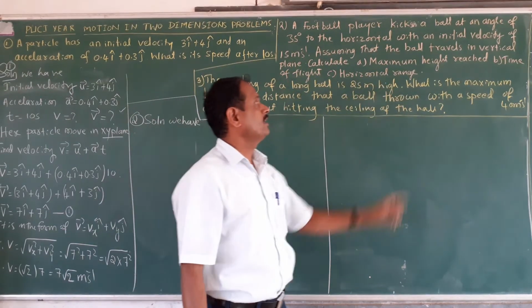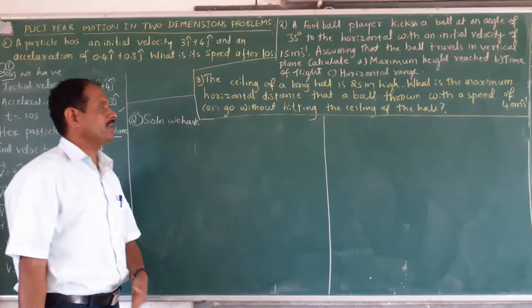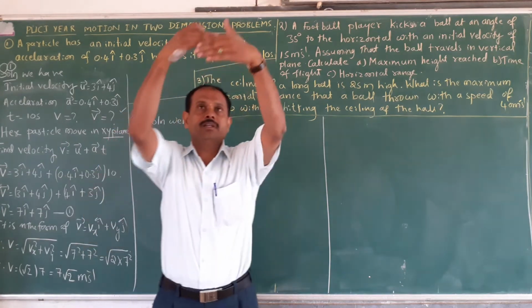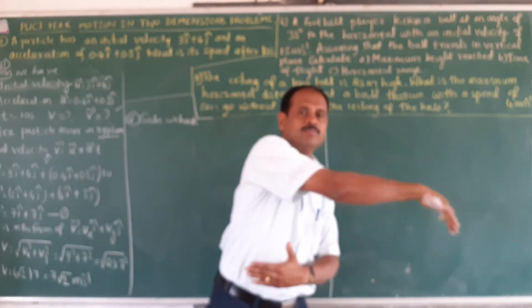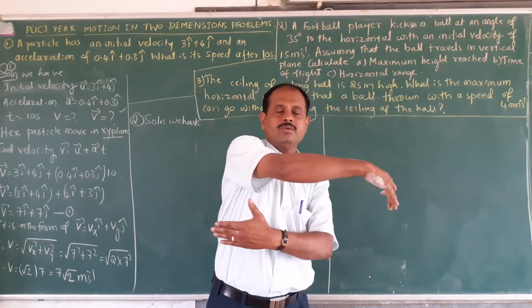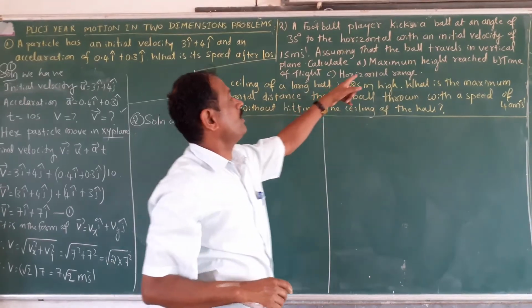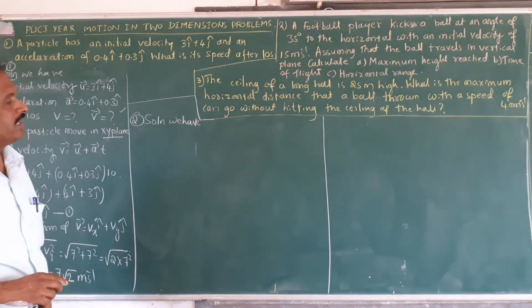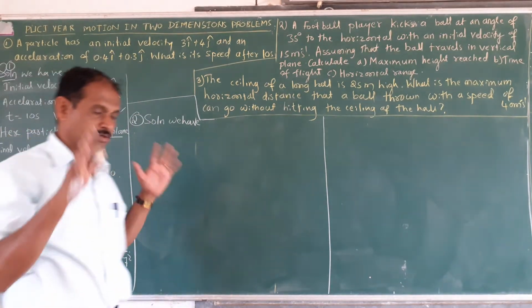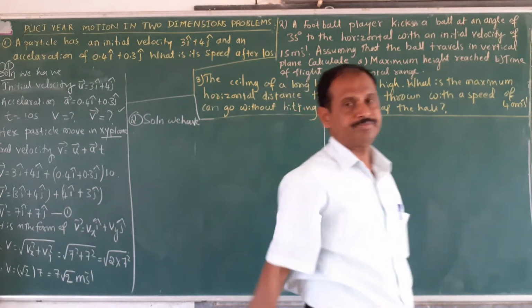Assuming that the ball travels in a vertical plane. Vertical plane means this is the vertical plane. Ball moves like this. Find the maximum height reached, time of flight and horizontal range. It is the question. It is the problem.